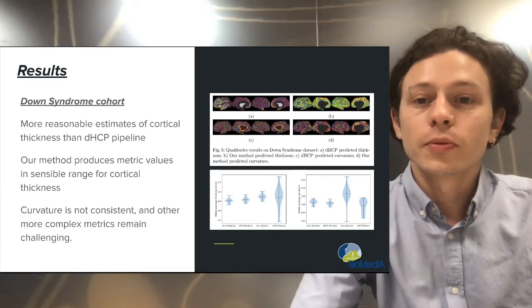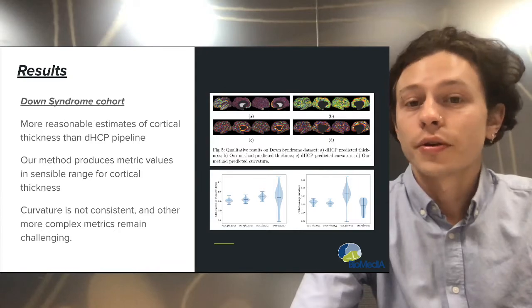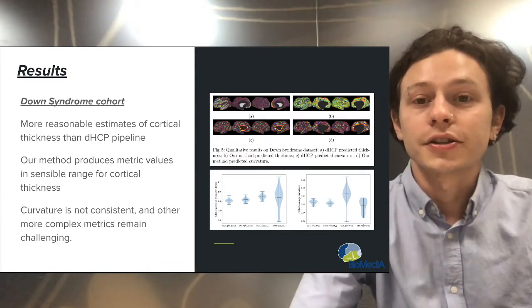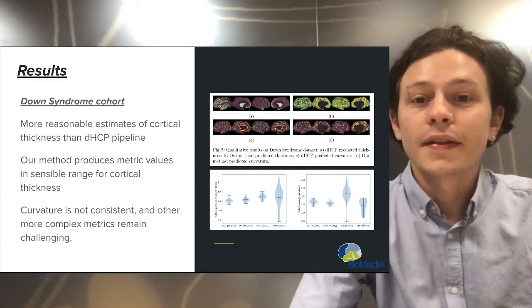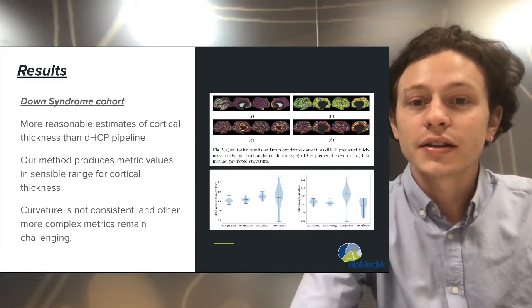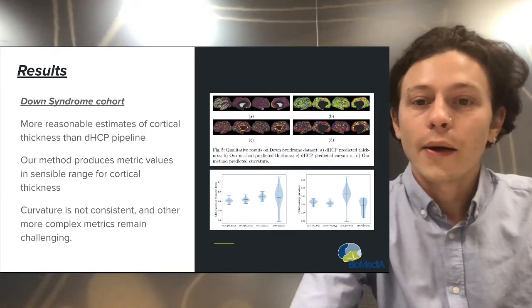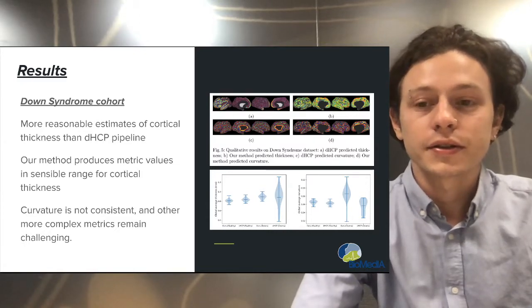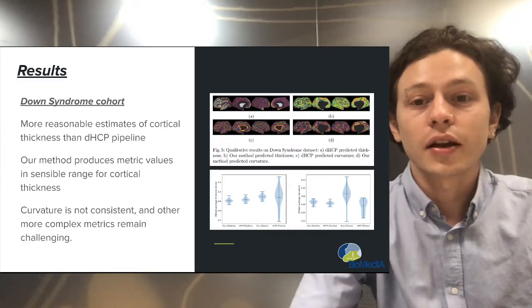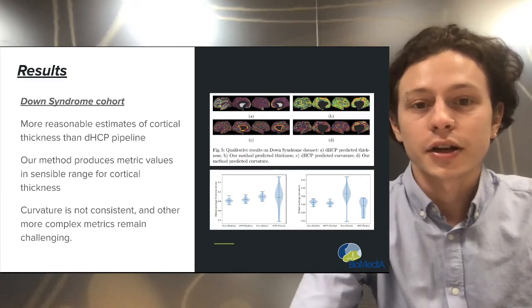Our method produces more reasonable estimates of cortical thickness than the DHCP pipeline, thus showing evidence of our method's robustness to challenging datasets. Population statistics indicate that our method produces metric values in a sensible range for cortical thickness, and this is shown on the right. However, our predicted distribution for cortical curvature is not consistent with healthy patients, indicating that curvature and other more complex metrics remain challenging.